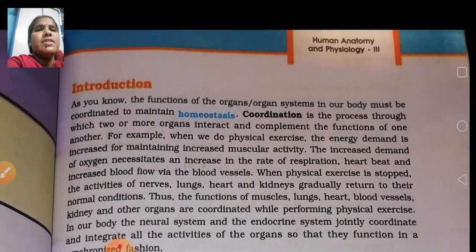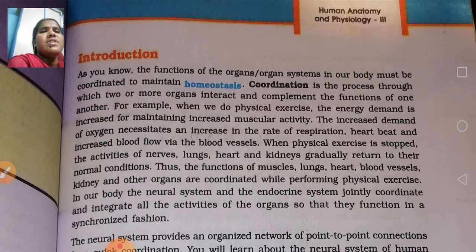So if we see the introduction, the functions of the organs or organ systems in our body must be coordinated to maintain homeostasis. Here, many organs and organ systems will be there, and the different systems will do the coordination among all the body parts in our body, isn't it?